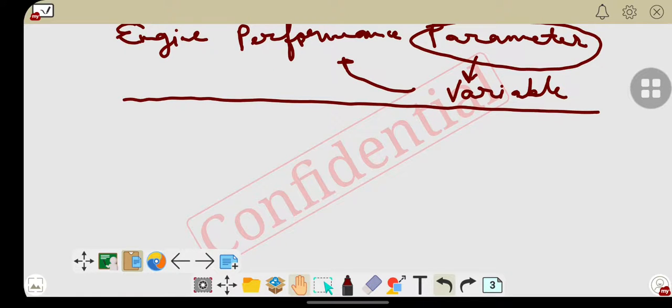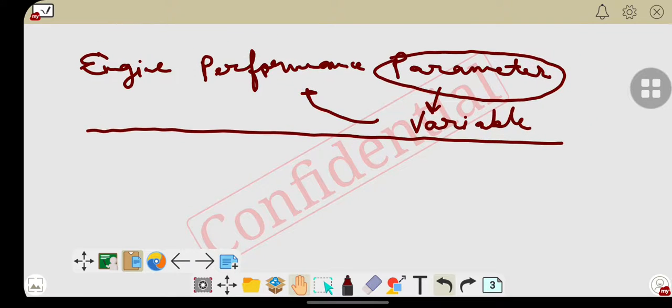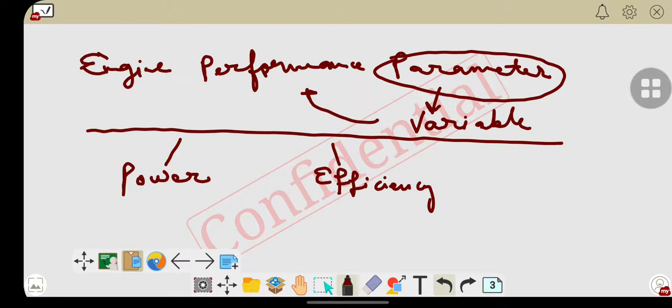I have divided it into three categories. First category is the power. Second category is the efficiency, and third category is the consumption. I will write it here: fuel consumption.